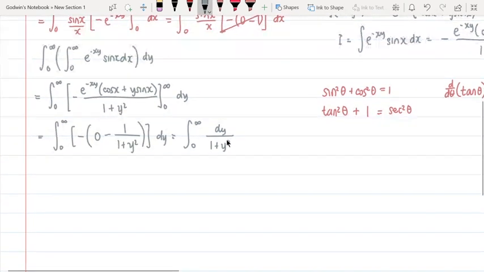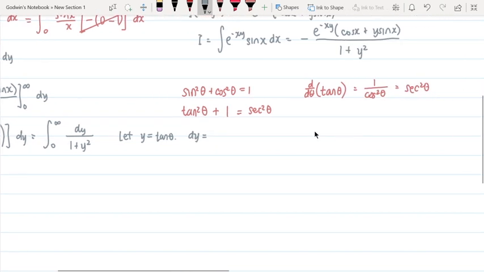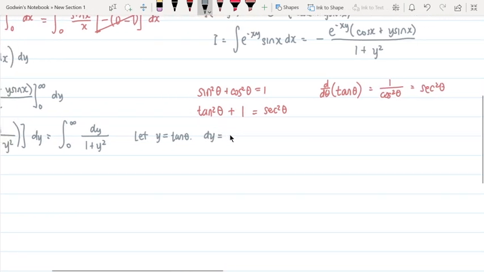Okay, so we'll be using that property here. And I'll be using integration by substitution. Okay, let's use theta. Let y equal tangent theta. Now, if we derive both sides, that should be dy is equal to the derivative of tangent of theta.